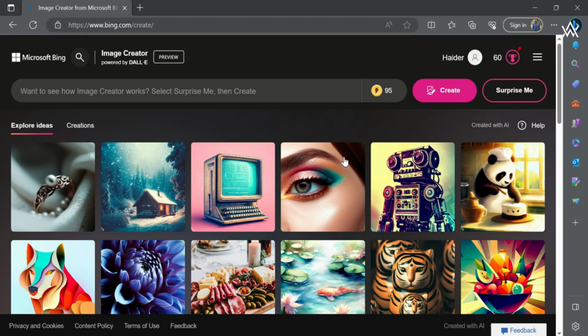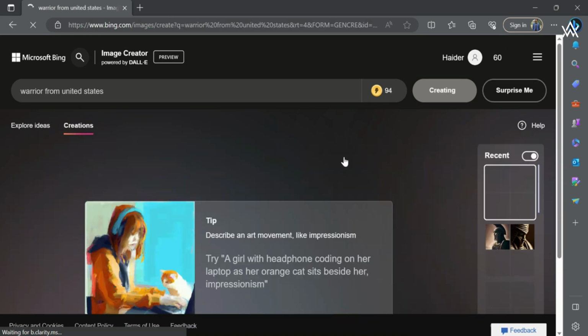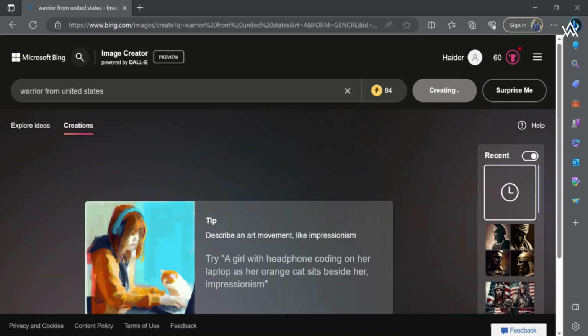So I'm going to create a warrior of the United States, maybe a warrior from India, etc. So let's create a warrior from United States. So it's really simple. If this prompt does not work out for us, or there is any mistake, we're going to change the prompt and try it again, or we'll move towards some other idea.